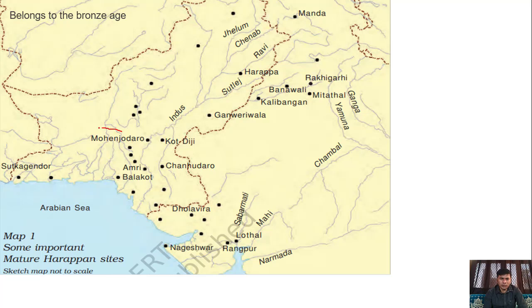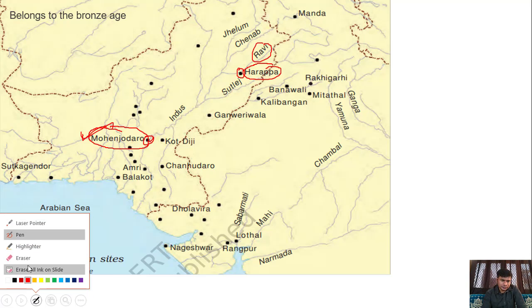Like one would be Mohenjo-daro. Mohenjo-daro is a very important site or urban area. In this complete chapter we will deal with a lot of things of Mohenjo-daro. So this is Mohenjo-daro and it is near the Indus River. Harappa is also near the Indus River, but Harappa is near the tributary of the Indus, that is the Ravi River. Sorry, these are the two sites which are dominant sites.